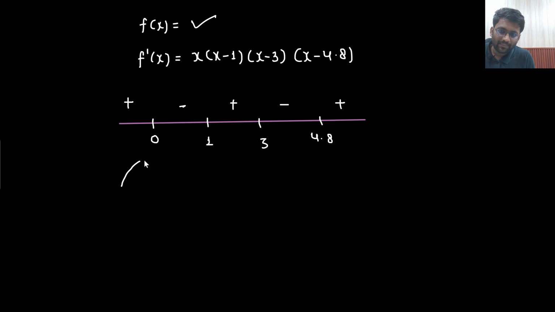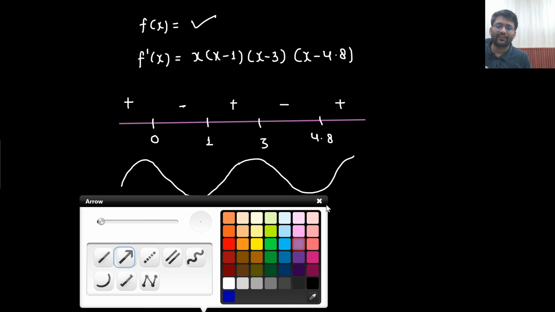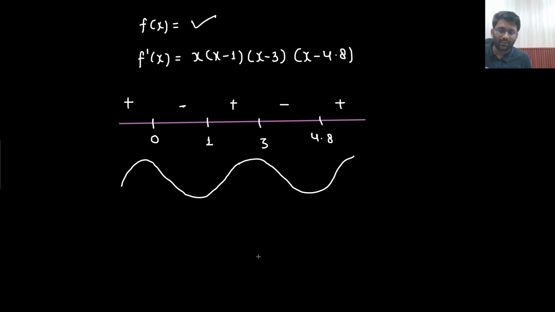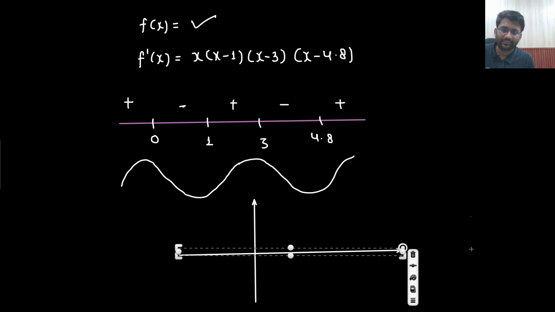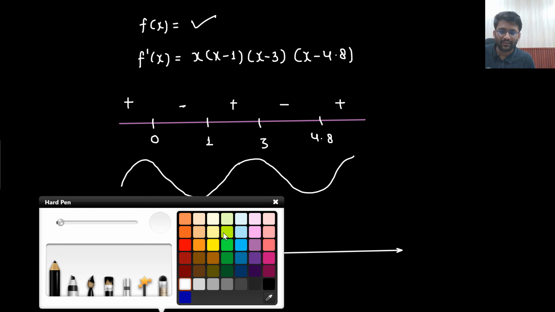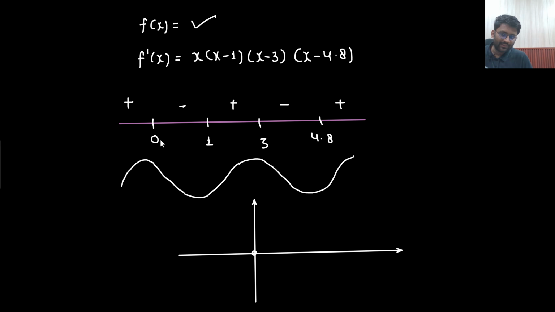So sir, the graph would be increasing, then decreasing, then again increasing till this point, then decreasing, and then again it will increase. So this will be the nature of the graph. In a rough manner, if I draw: at x equals 0, the value is 0, no? At x equals 0 the value is 0 only. Before this, for x less than 0, the graph will be increasing. And after that, it will decrease only, till x equals 1.